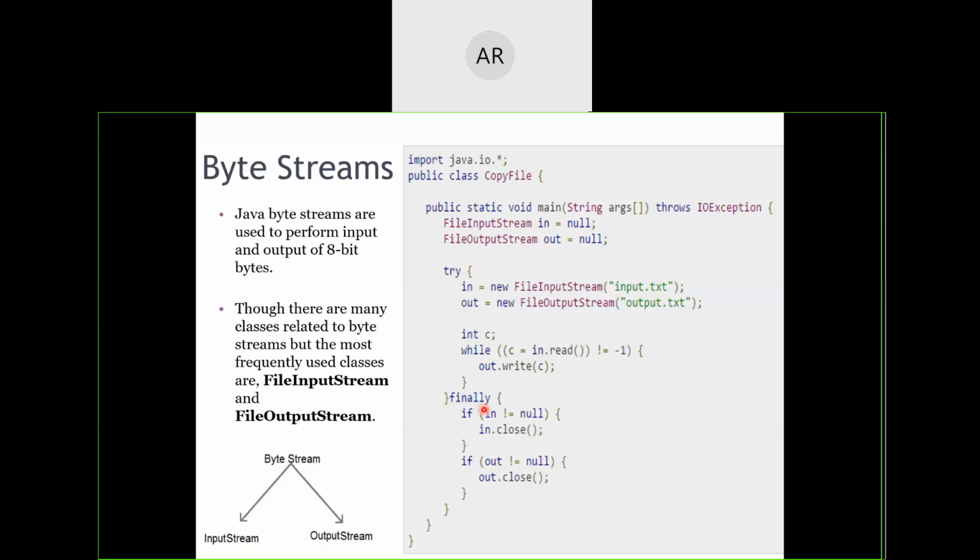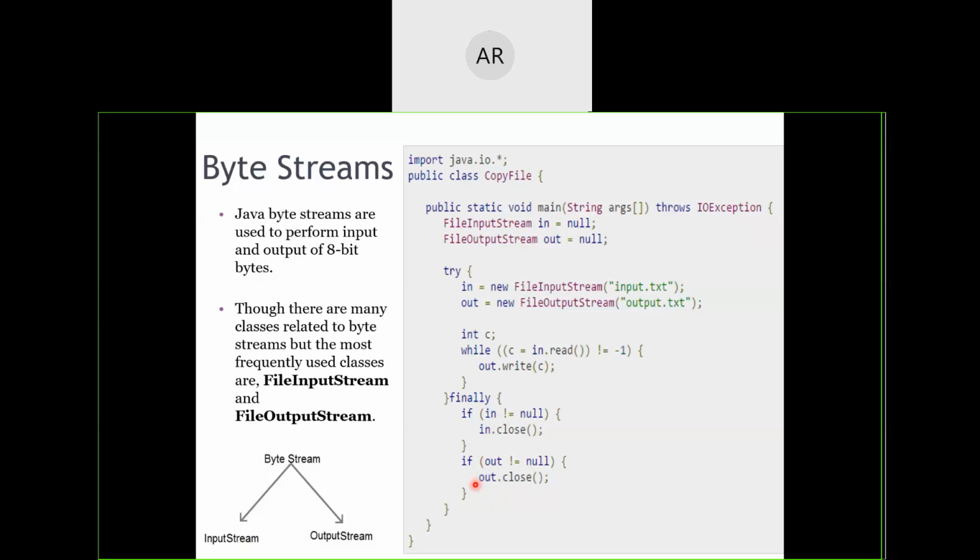Finally is a keyword. This block will contain all the lines of code which are expected to be executed at the end of our program. At the end of our program, without fail, if you want a block of code to be executed, then you will keep it in a finally block.